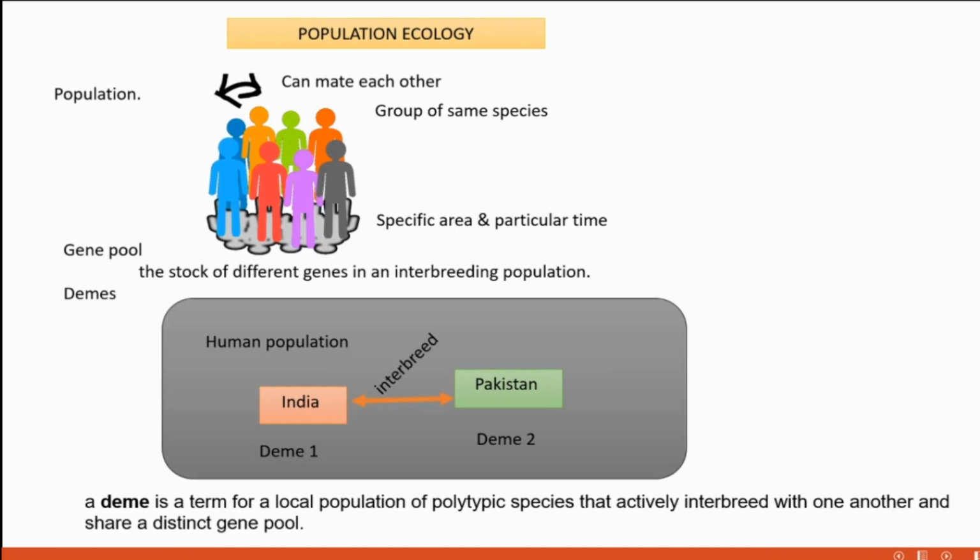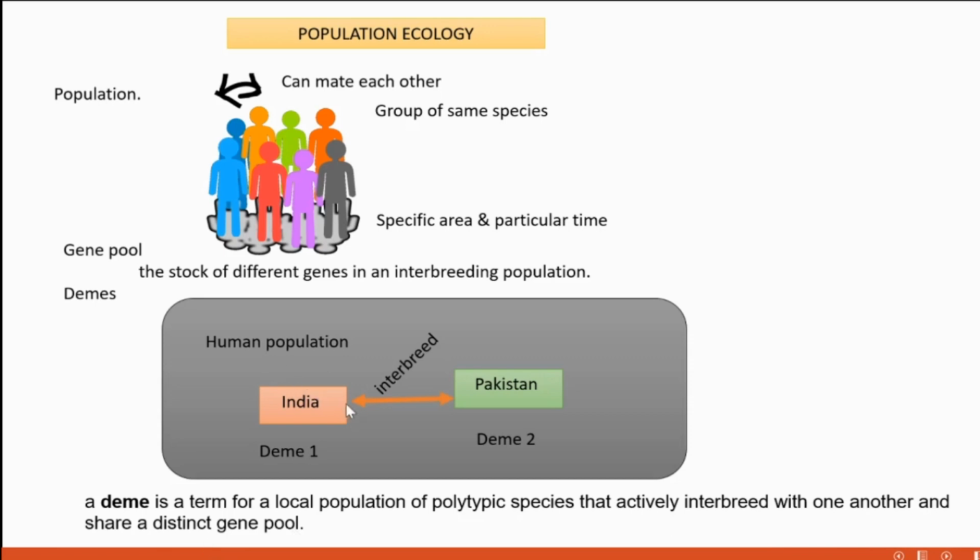So interbreeding is also possible. So a deme is a term for a local population of a polytypic species that actively interbreeds with one another and shares a distinct gene pool. Those populations should have a distinct gene pool also.